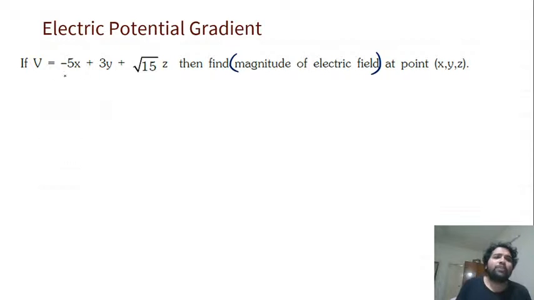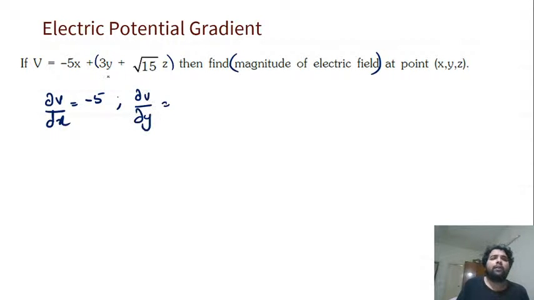I'll solve this. It is simple. We already discussed how to do it. So minus dou v by dou x is the x component, the I cap field, which is how much? Minus 5. So first we'll find dou v by dou x, minus 5, because this whole thing will be constant and differentiation of a constant is 0. And only this has differentiation in dou v by dou x, so -5 comes. How much is dou v by dou y?